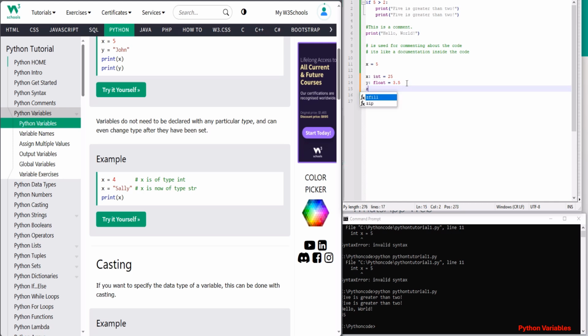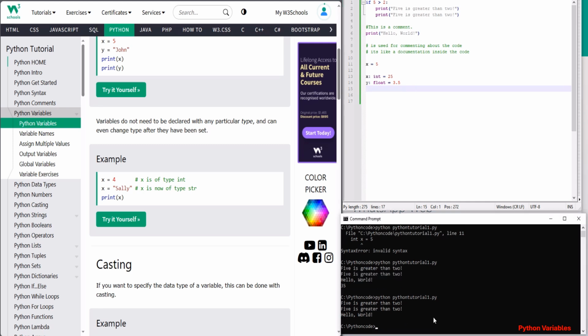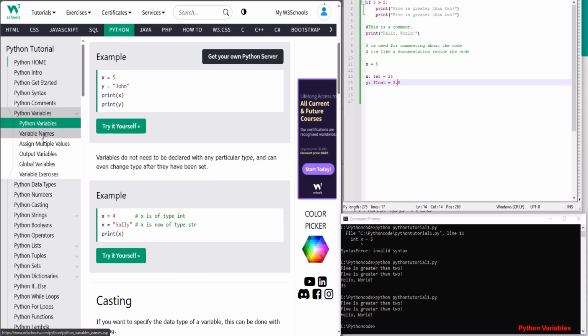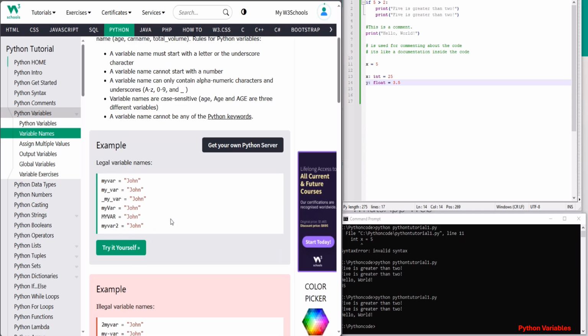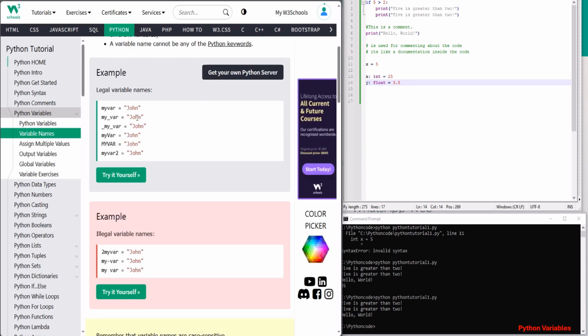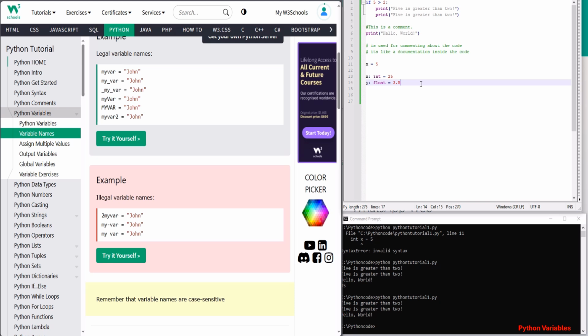In Python, the biggest advantage is you don't have to specify the data type like integer, float, and those things. You can just say x equal to 5.0, y equal to 10, and that's fine. There is a way to specify it, like x colon string, x colon float, or x colon int, but we don't have to do that because Python understands depending on what content you put. If I put x equal to 5, it understands that x is an integer. If I put x equal to 5.0, it understands x is a float. If I put x equal to some string, then it understands it's a string. So that's the biggest advantage.